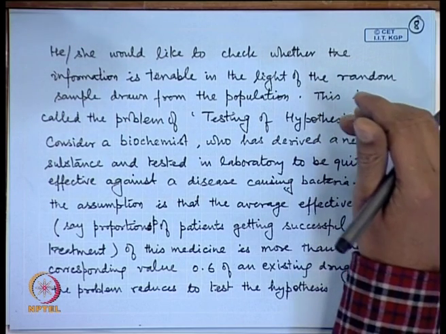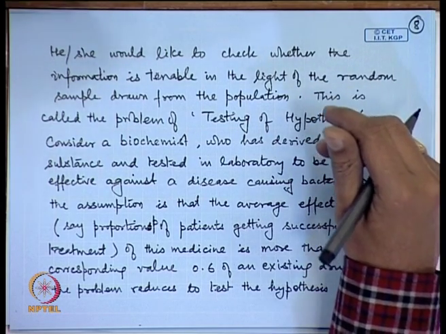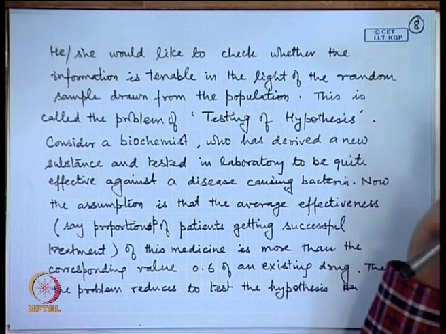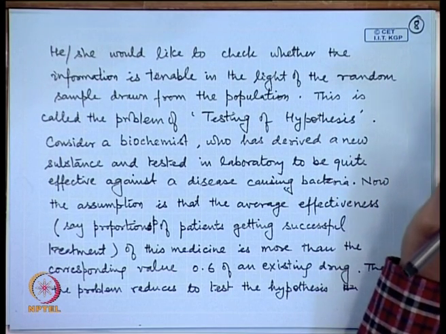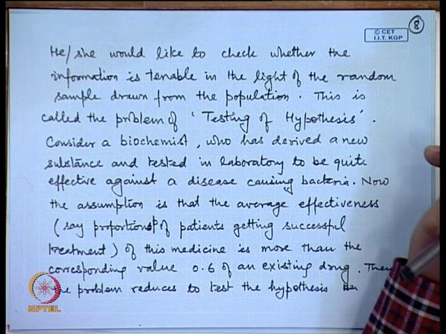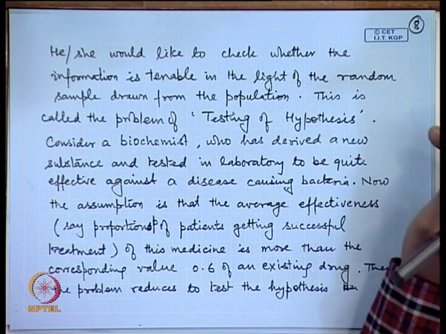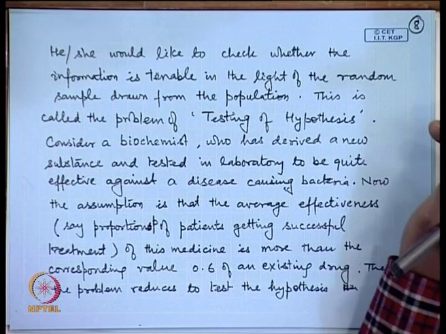Let us go back to the example of a new medicine getting developed. A biochemist has derived a new substance and tested in the laboratory that it is quite effective against a disease causing bacteria. Now, the assumption is that the average effectiveness of the medicine which is prepared using this new substance will be more than the corresponding value.